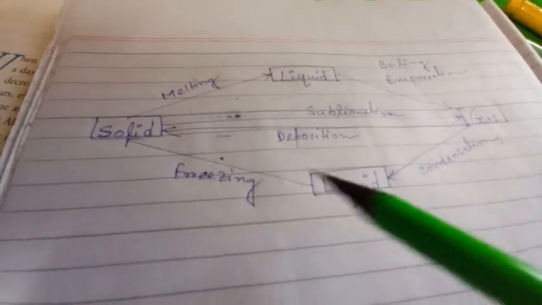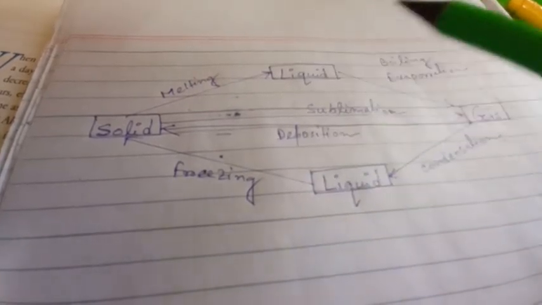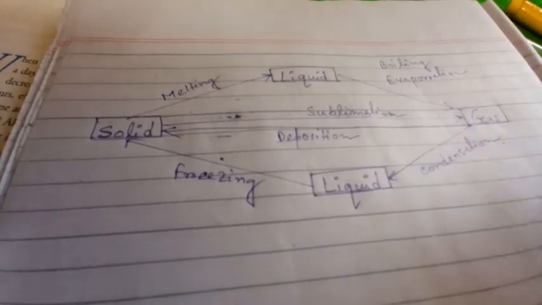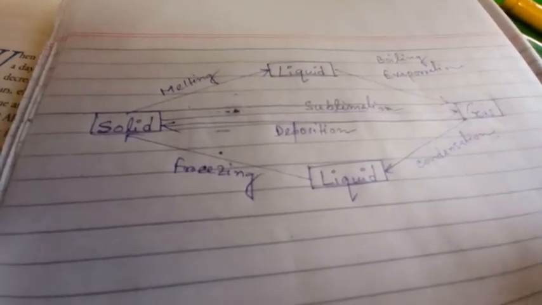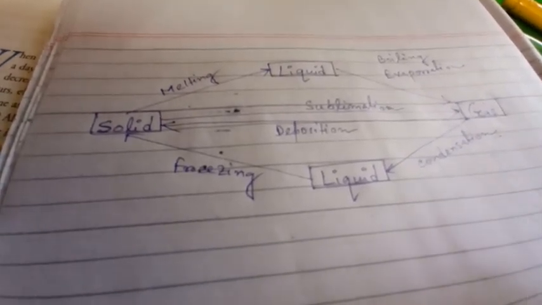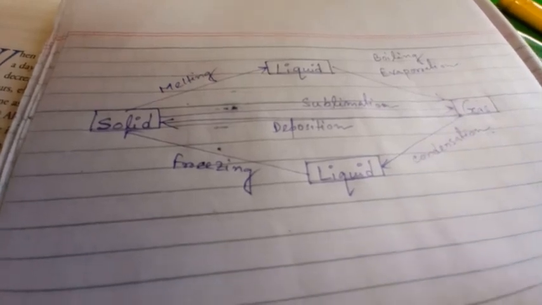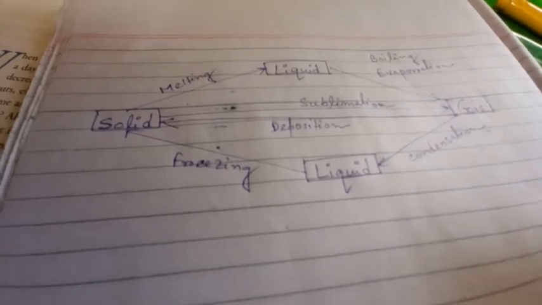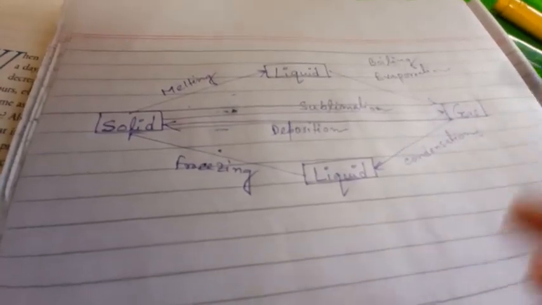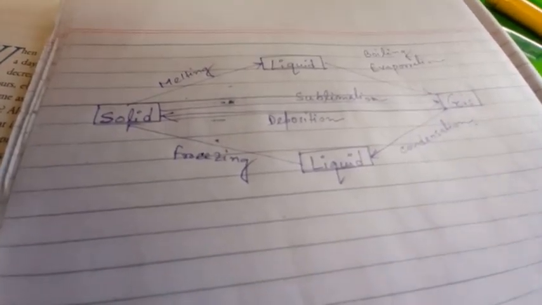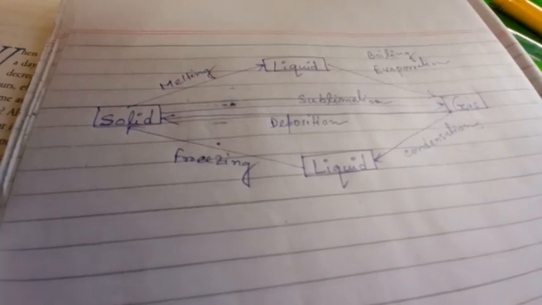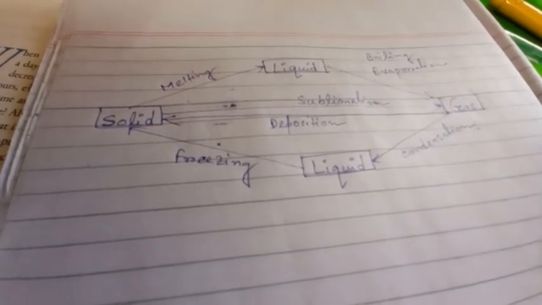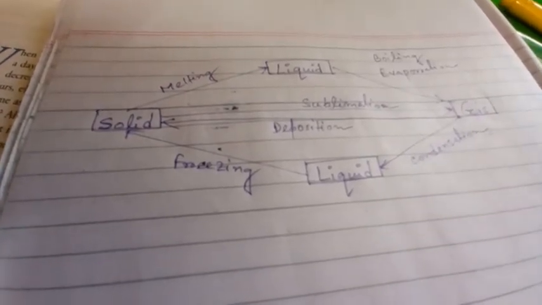So solid, liquid and gas are interchanged with each other. Solid to liquid is melting, liquid to solid is freezing, liquid to gas is boiling, and gas to liquid is condensation, at a particular temperature on cooling or heating.